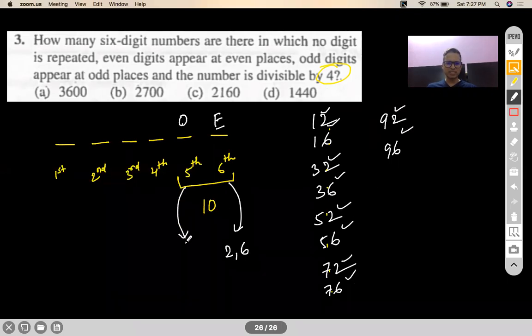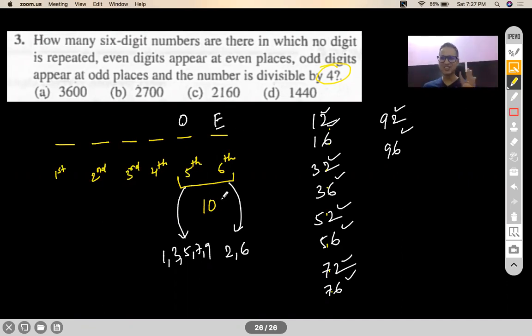And in the 5th place, either 1, 3, 5, 7 or 9 will come. Right? What does it mean? It means that you would lose one of the 2 and 6 in the 6th place. That means you have to sacrifice one of 2 or 6 in the 6th place, and you have to sacrifice one of the odd numbers in the 5th place.